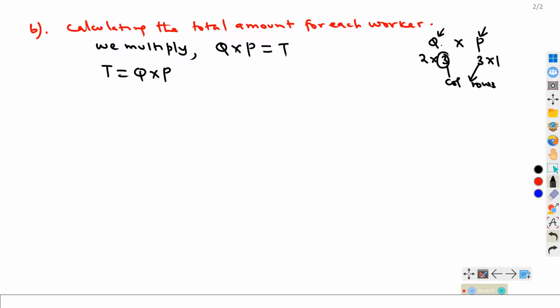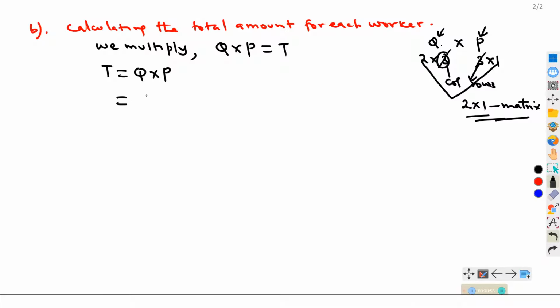If you find the 2 are the same, then it means the 2 matrices can be multiplied together. And what do you expect? You expect to have a 2 by 1 matrix.